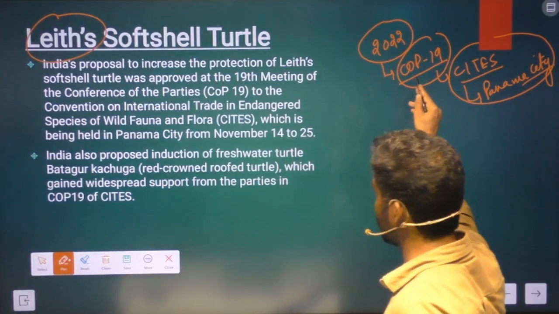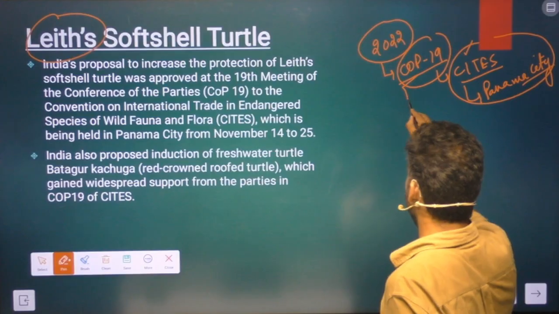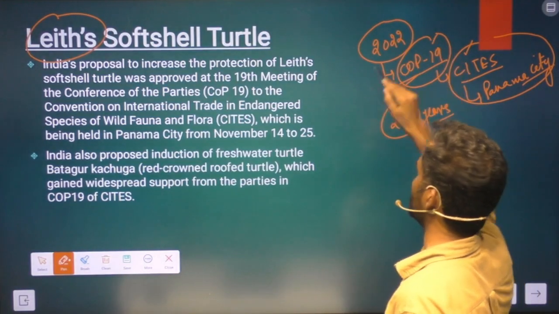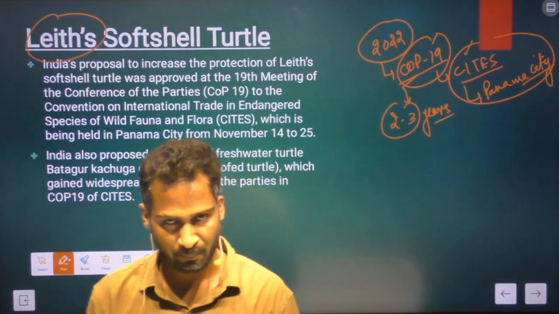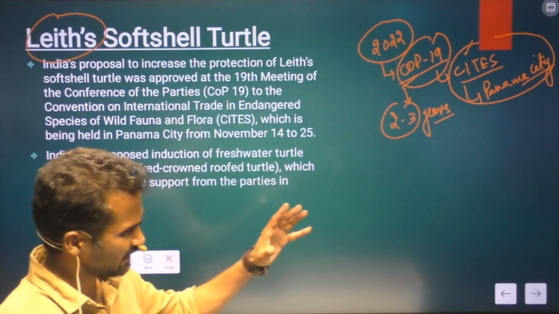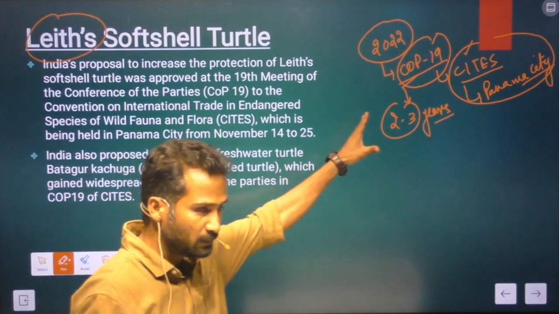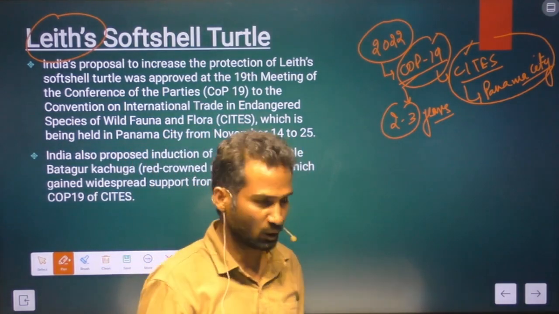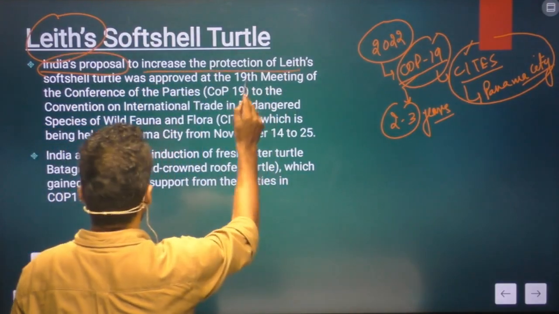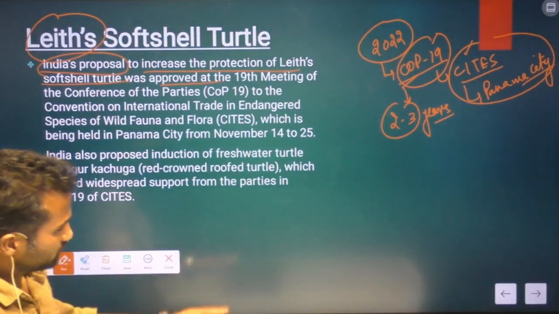And COP is the highest decision making body of CITES. So every 2 to 3 years they meet in the form of COP. COP is called Conference of Parties. So these Conference of Parties meet every 2 to 3 years, and a number of developments happen. So with respect to Leith soft cell, a development happened in COP19. What was the development? India proposed to increase the protection of this turtle, and it was approved in this meeting.